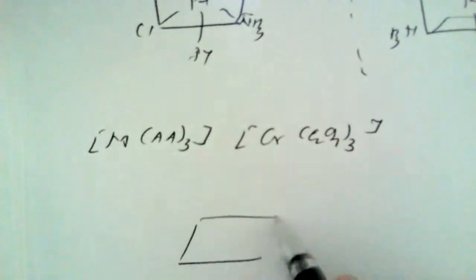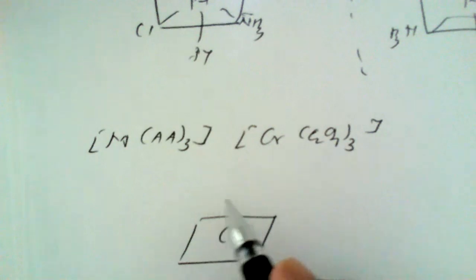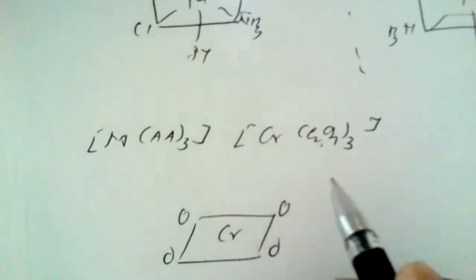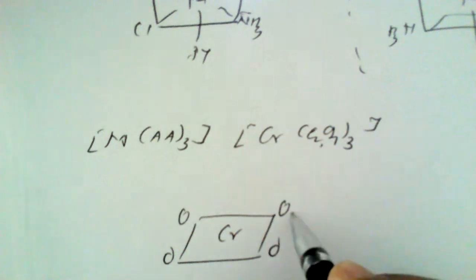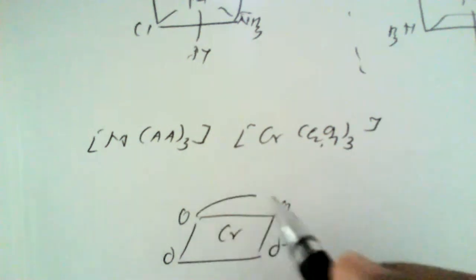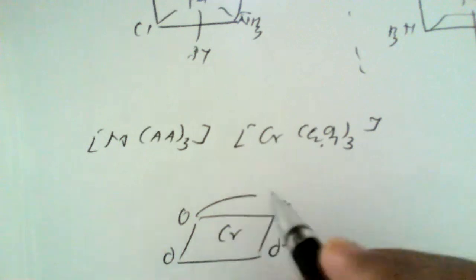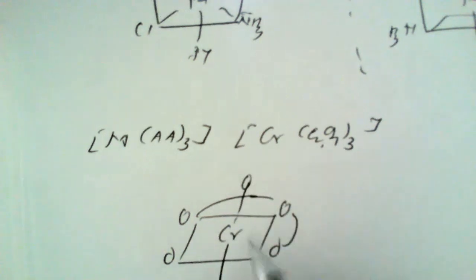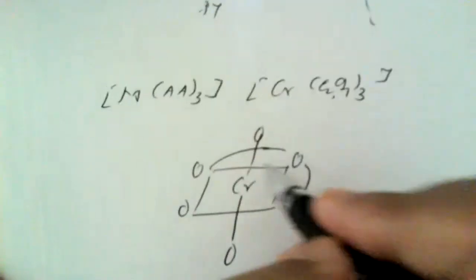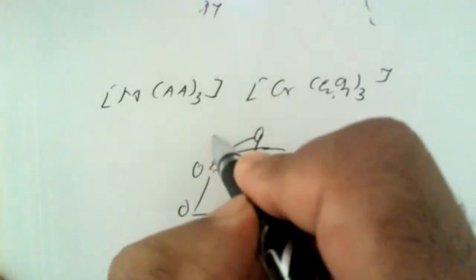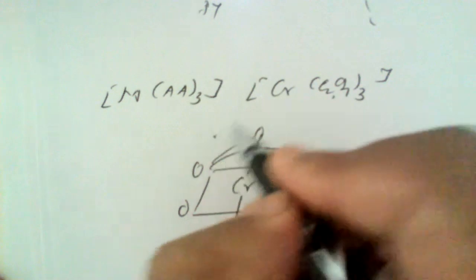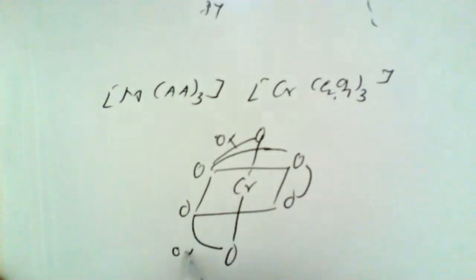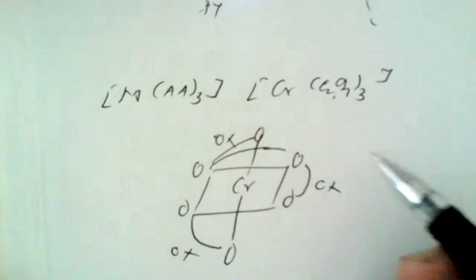As usual, we can show chromium at the center, and these are the oxygen atoms from the oxalato groups. So here 3 oxygen atoms are there, this is oxygen, and these 6 oxygen atoms are there. Here this is a symmetrical bidentate ligand, the oxalato group. This is one more oxalato group, and this is another oxalato group.